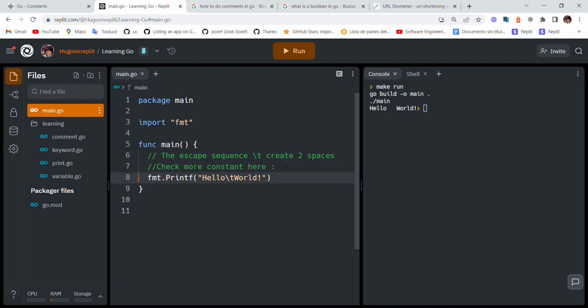Oops, my fault. I'm just gonna put here constants, and it's gonna be here, http gg. Okay, so these are the constants.